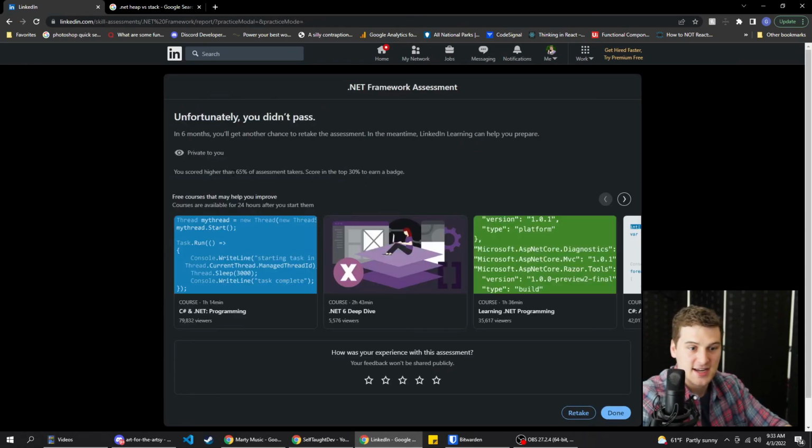We didn't pass. I did higher than 65% of the assessment takers though, which does not bode well for most .NET developers, seeing as how I've never touched .NET before I did this. But I feel like I'm a decent-ish developer in general. So maybe the stuff I know in JavaScript and Node transfers over.